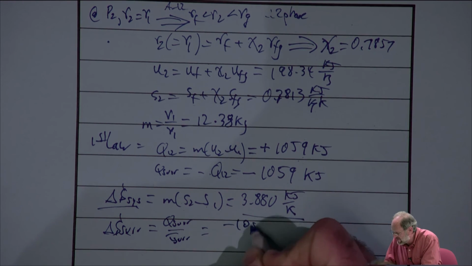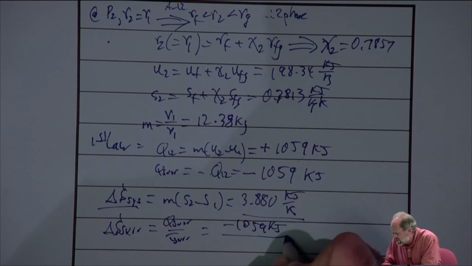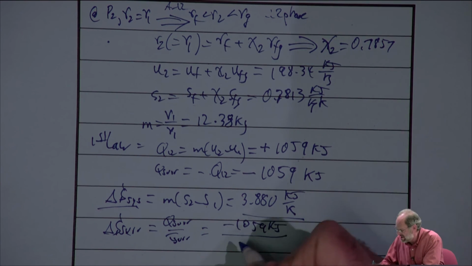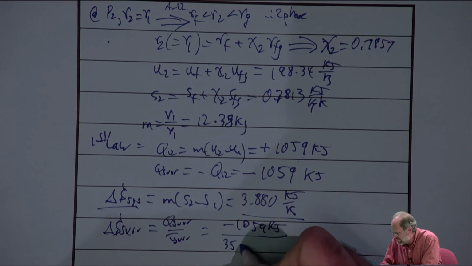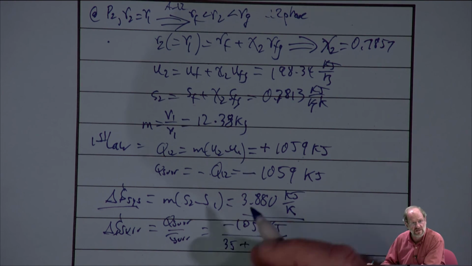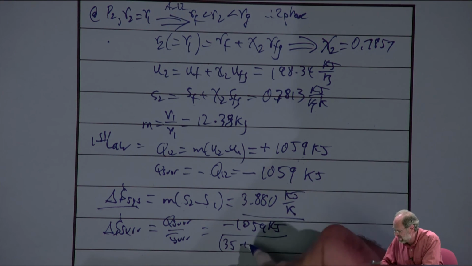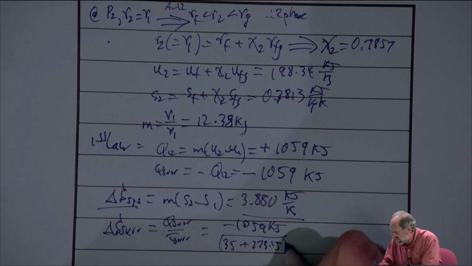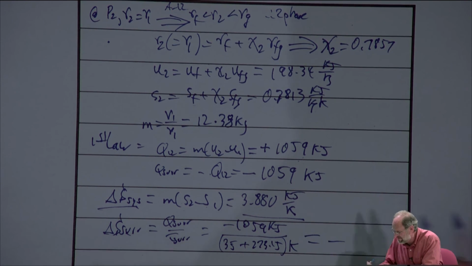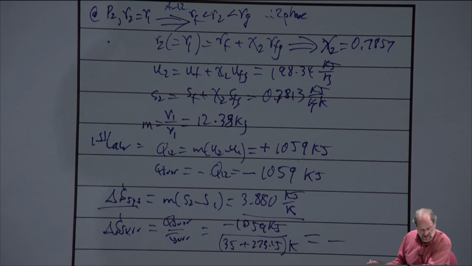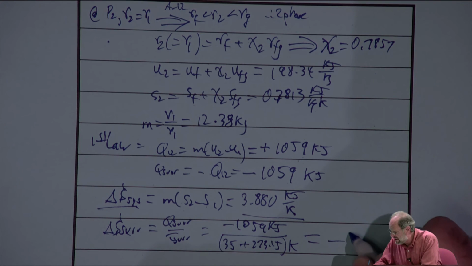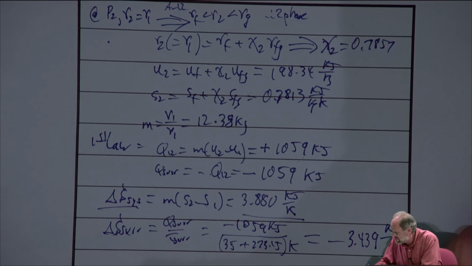So we have minus 1,059 kilojoules over, and then keep in mind that like all problems of this type, we're not going to use Celsius. That's just an arbitrary temperature scale. We'll use the absolute scale in Kelvin. So don't forget to add 273.15 to get this into Kelvin. And we go through the mathematics here, and we get minus 3.439. And the units are the same, kilojoules per Kelvin.